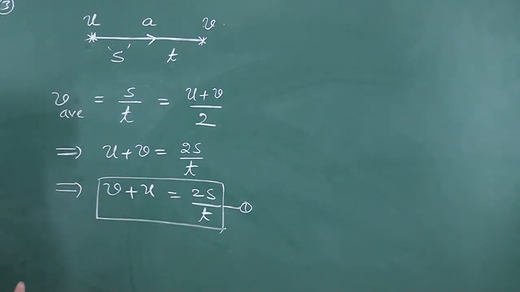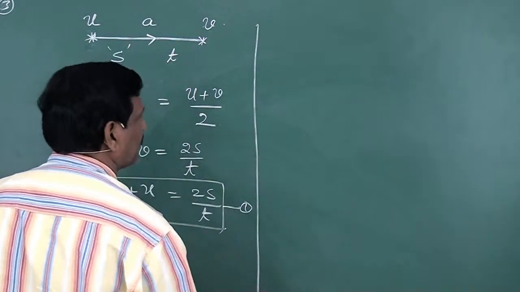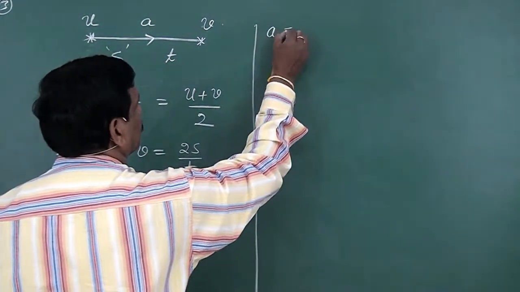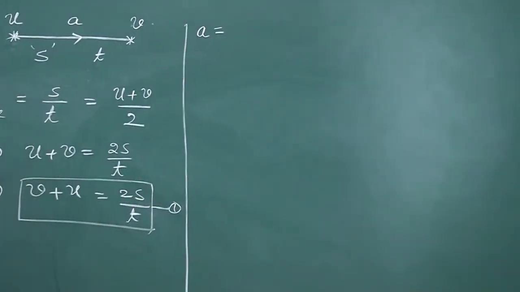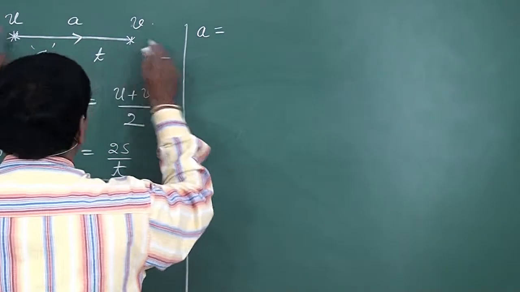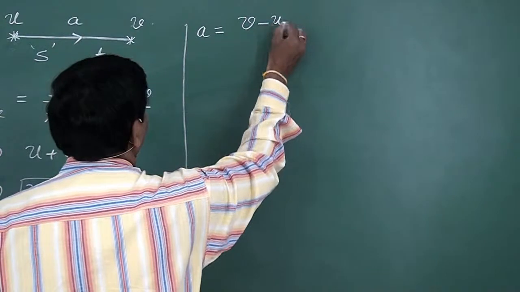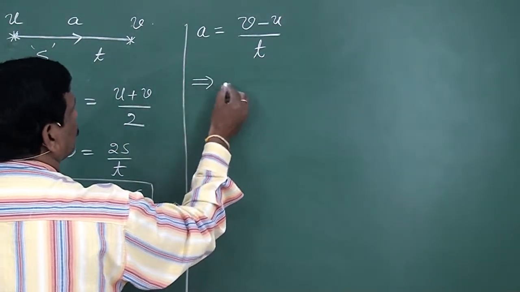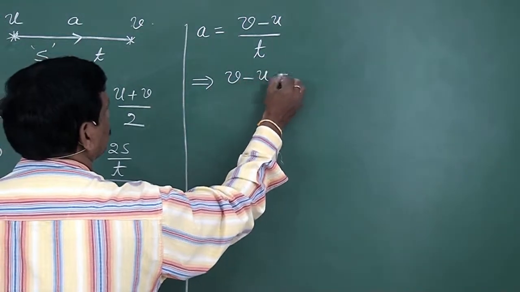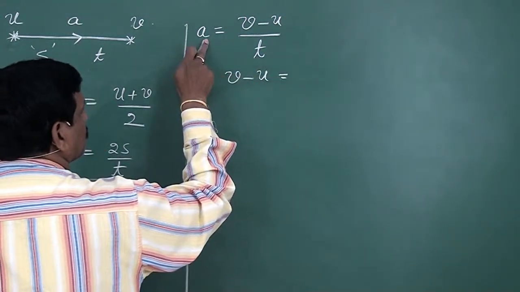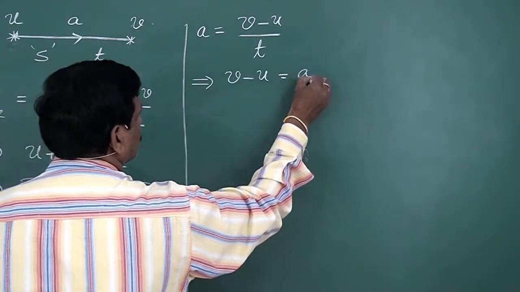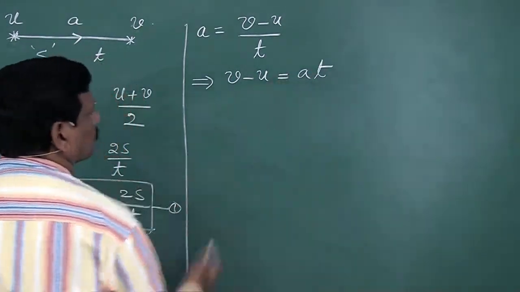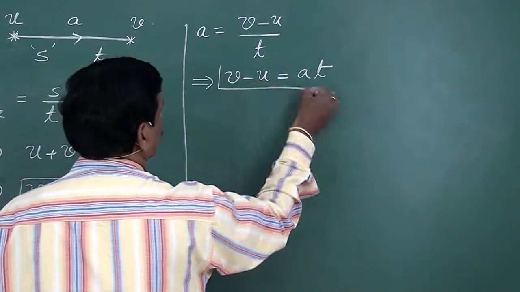Now, you have acceleration. From the definition of acceleration, what is acceleration? Change in velocity by time. So, here change in velocity is v minus u by t. From this, you can write v minus u is equal to t multiplied by a, that is at. So, this is equation 2.